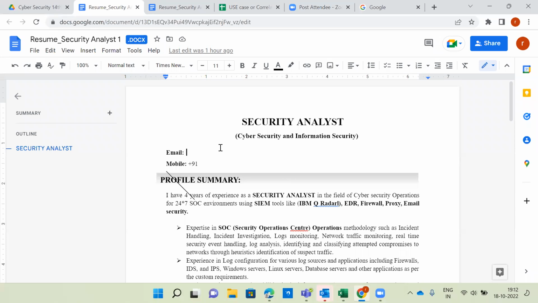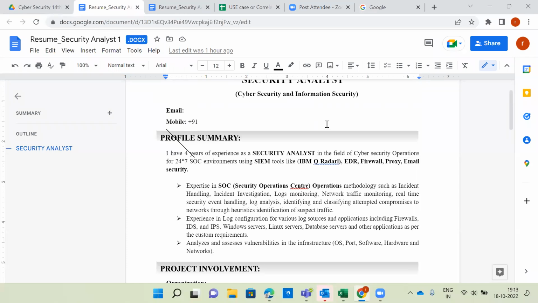So you can use either Gmail or Yahoo Mail. Anyway, it's your wish. But it's better to have your email with your surname instead of something like rockstar@gmail.com. How will they identify rockstar@gmail.com? They may think you are a fake person. Better you keep your name along with maybe your year or date of birth or your surname and so on. Then your mobile number, then your name here on the right side.